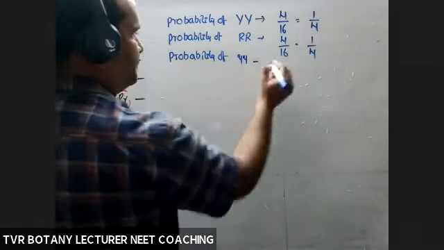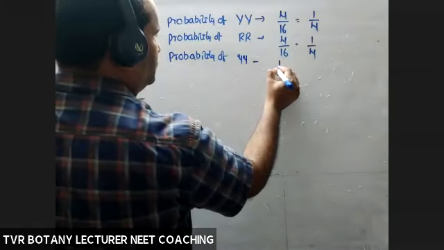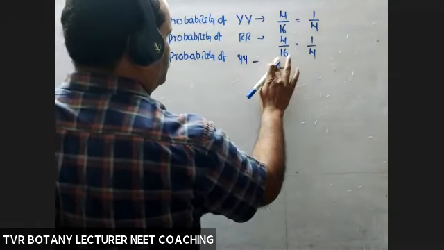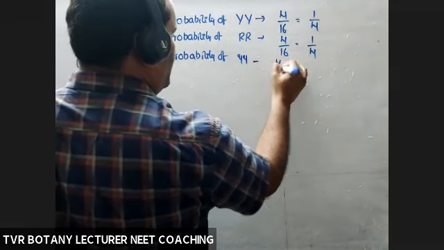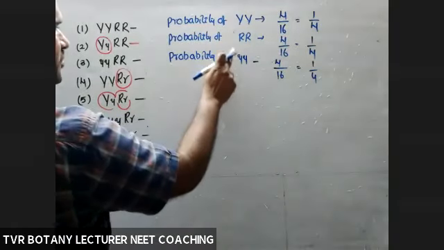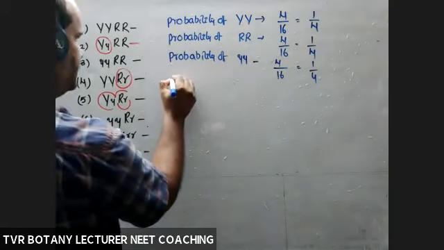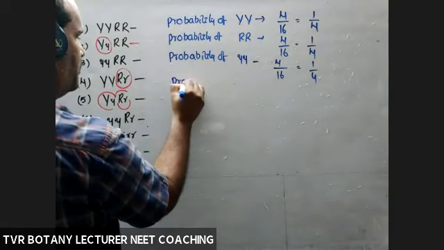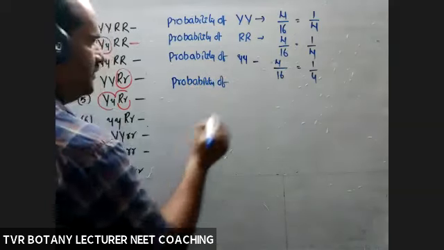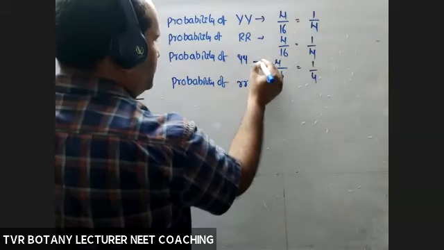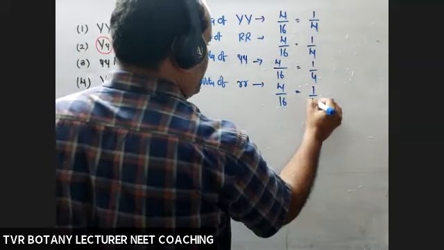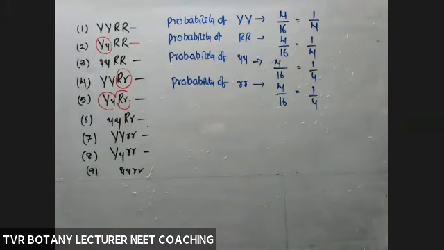This is also the same. 4 by 16, 1 by 4. Homozygous. First take homozygous. Next, the last one, probability of small r. This one is also the same. 4 by 16, 1 by 4 out of 16 plants.